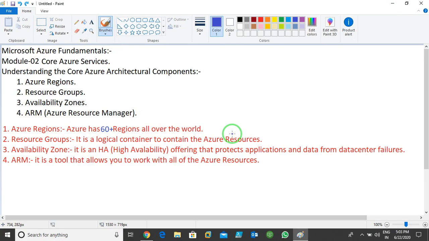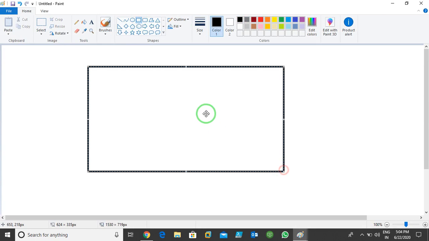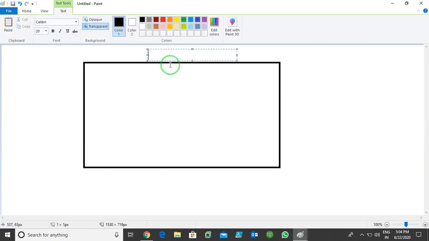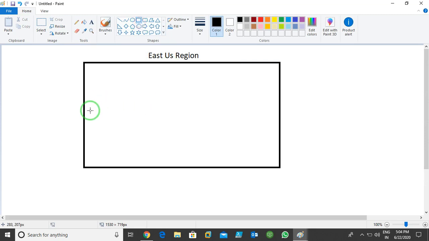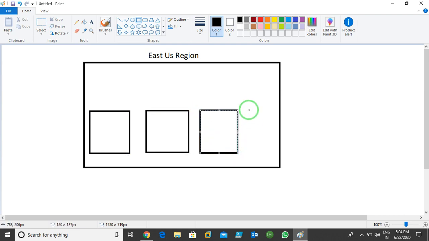In that East US region, we have so many data centers. It's not like we have only one data center. Microsoft has so many data centers in one region. If one data center is down, the second data center is there to provide the resources. Let me show you an example. This is the East US region in Azure. Imagine Azure has 4 data centers in this region.